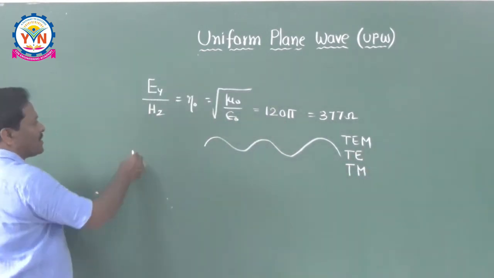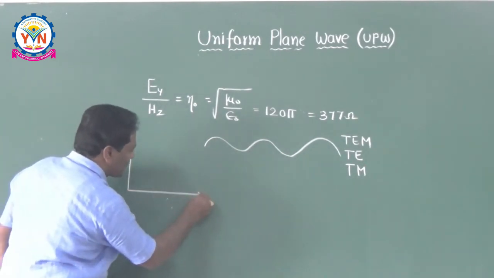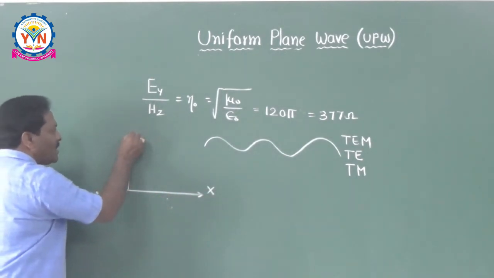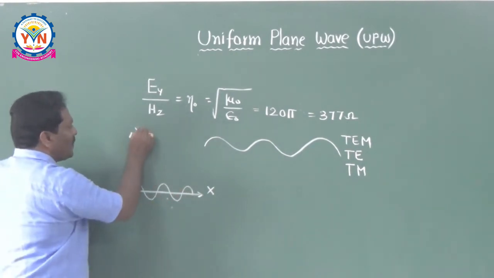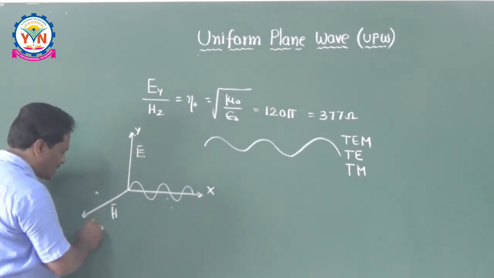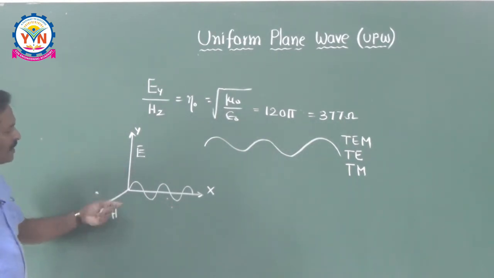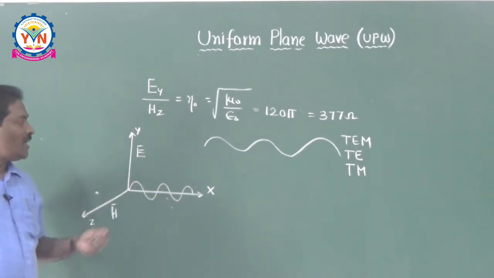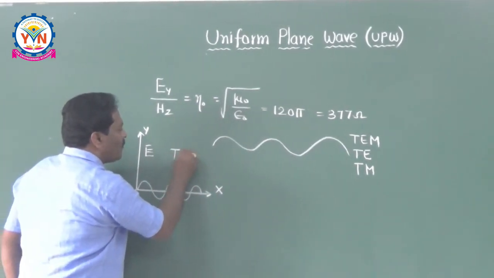If the wave is propagating in x direction, so let this be the x direction, the electric field is in y direction and the magnetic field is in z direction. This is the z direction, like this. Then the electric field, magnetic field and the direction of propagation are mutually perpendicular to each other. If they are mutually perpendicular to each other, it is called a TEM wave.